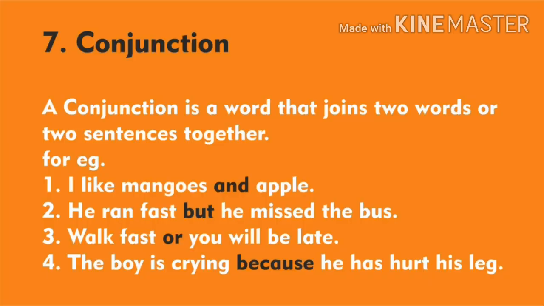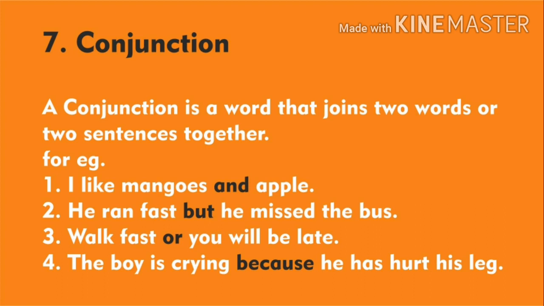So, the seventh part of speech is conjunction. A conjunction is a word that joins two words or two sentences together. For example, the first sentence is I like mangoes and apples. So the word that joins two words is called and.